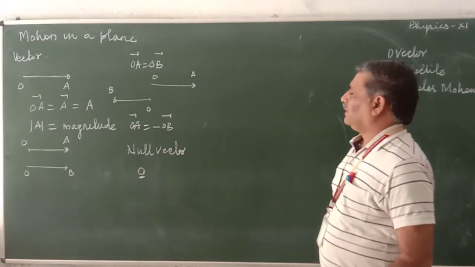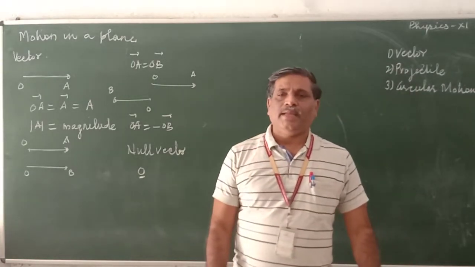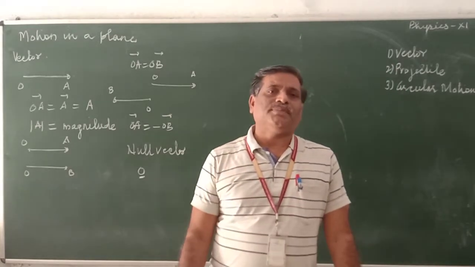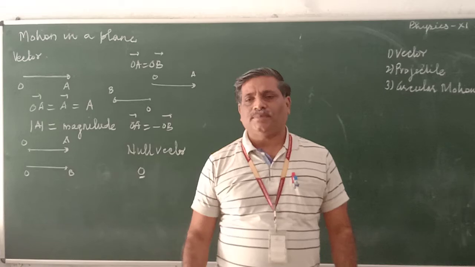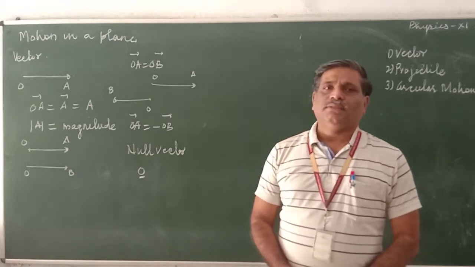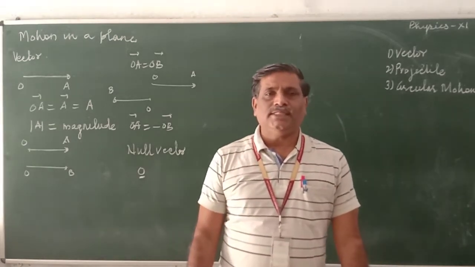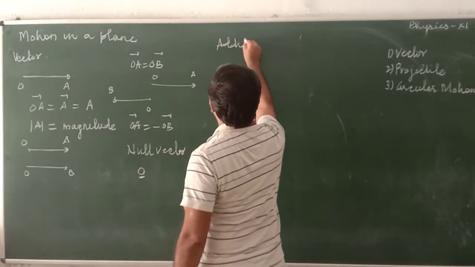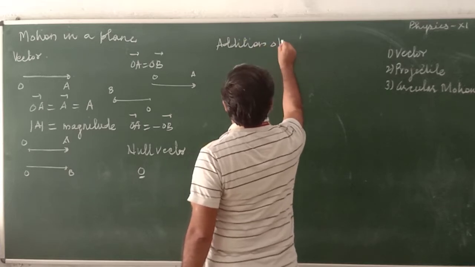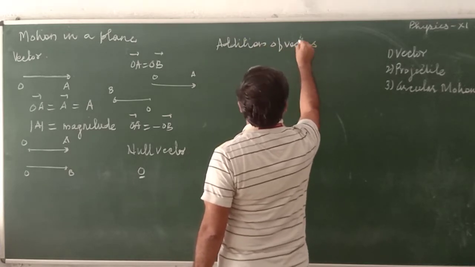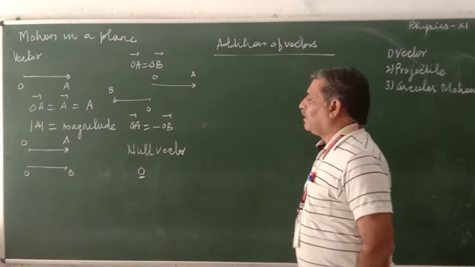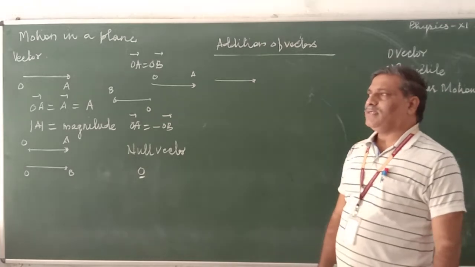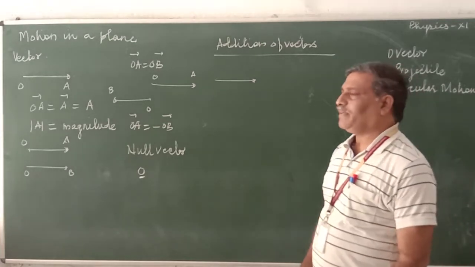Now, vectors can be multiplied by any simple number. Then comes how to add the vectors or how to subtract the vectors. Addition and subtraction are similar operations. Let us see. First, addition we can consider. How to add vectors. Let us discuss a simple case first. Two vectors which are linear, their addition becomes simple.